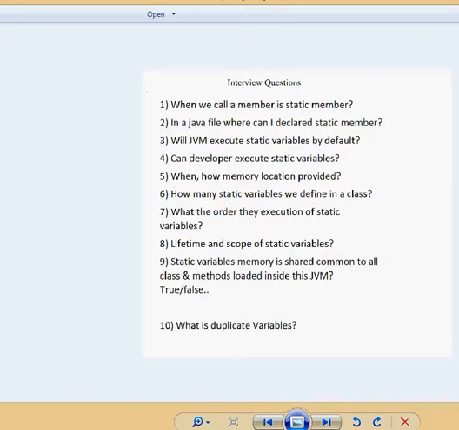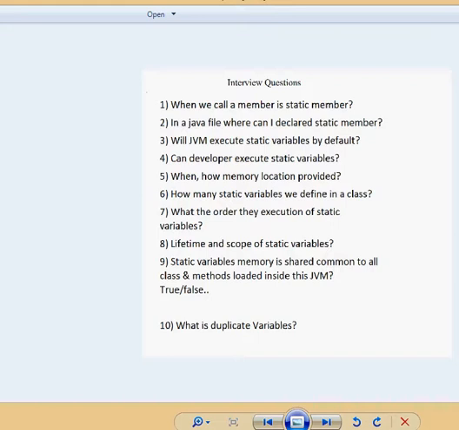What is a duplicate variable? The definition is that a variable created with an existing variable name in the same scope is called a duplicate variable. Then go to our 11th question, which is not present in the slide, but I want to give more interview questions that help in the interview room.